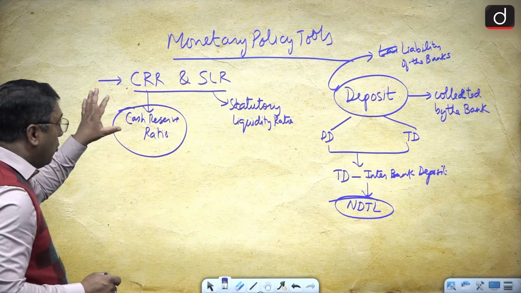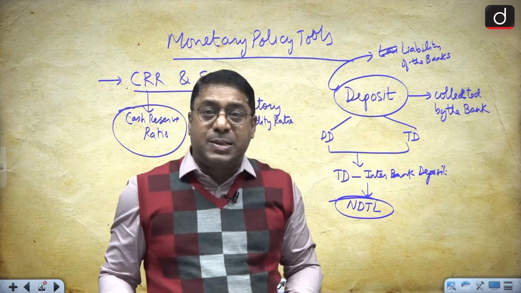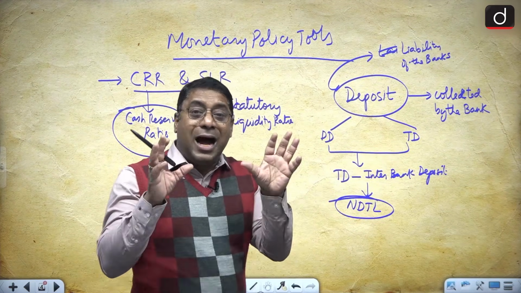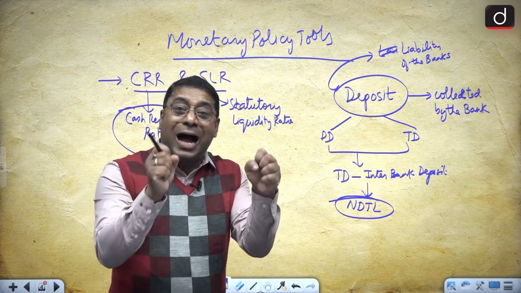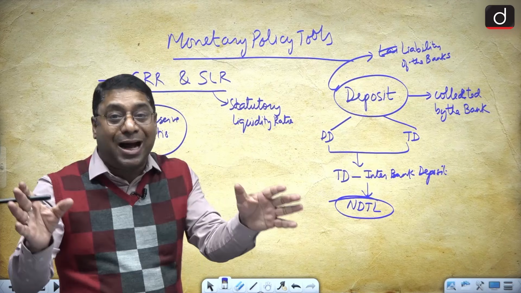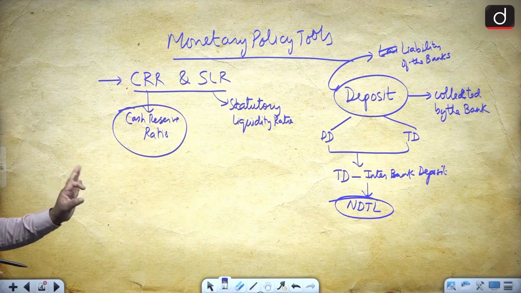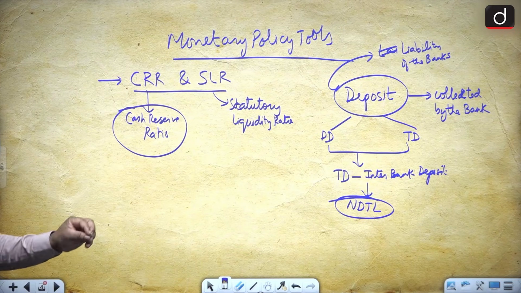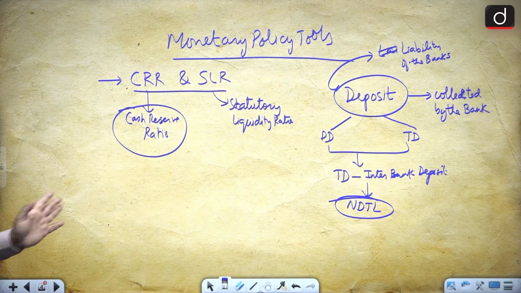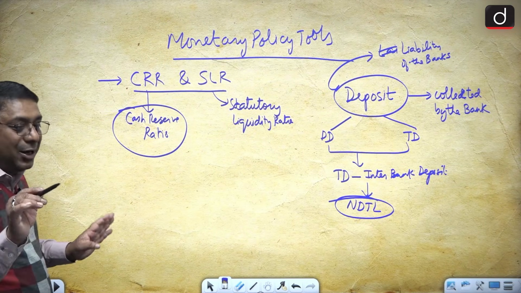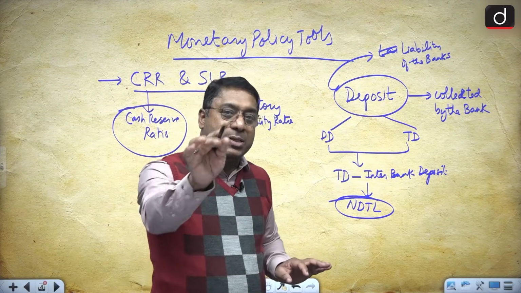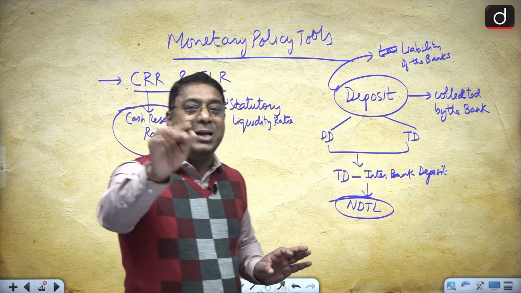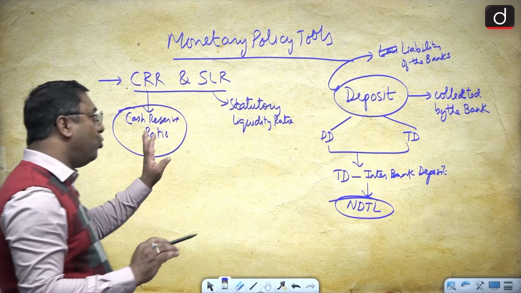Now, what is the CRR? The CRR and SLR are completely under the control of the RBI. So it is the RBI who is setting the CRR and SLR. Now, if you talk about the present CRR and the present SLR, I'm giving you a work: you have to find out what the present CRR and SLR rates are.